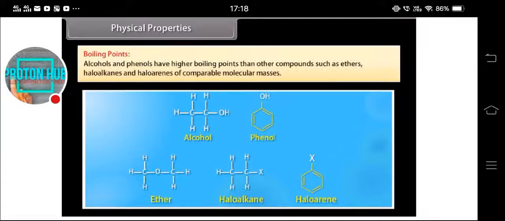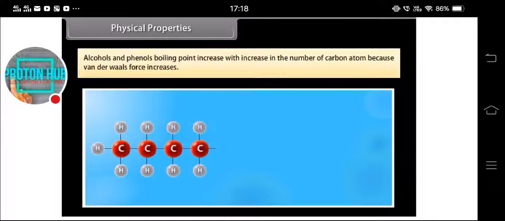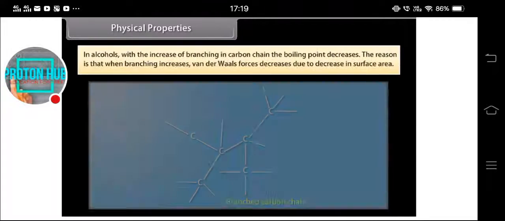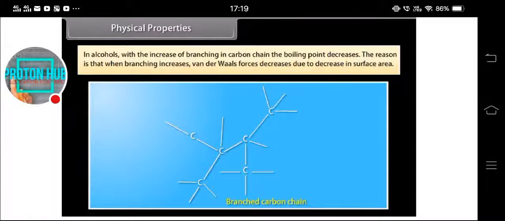Physical properties. Boiling points. Alcohols and phenols have higher boiling points than other compounds such as ethers, haloalkanes, and haloarenes of comparable molecular masses. Alcohols and phenols' boiling points increase with increase in the number of carbon atoms because van der Waals force increases. In alcohols, with the increase of branching in the carbon chain, the boiling point decreases. The reason is that when branching increases, van der Waals force decreases due to decrease in surface area.